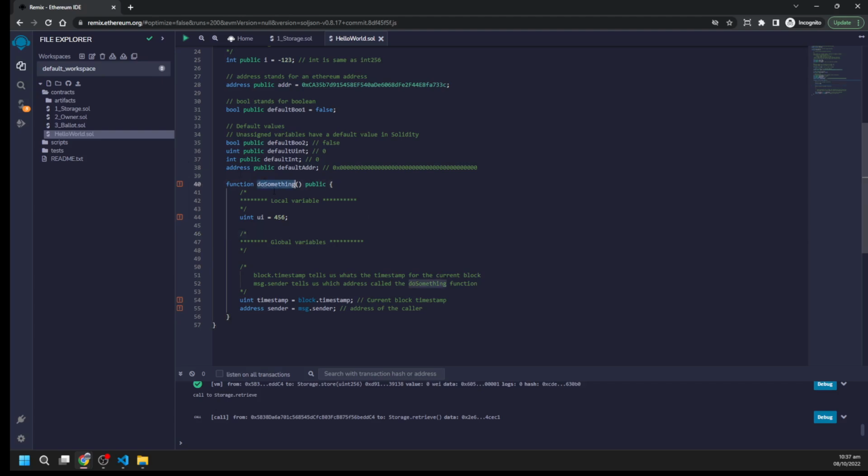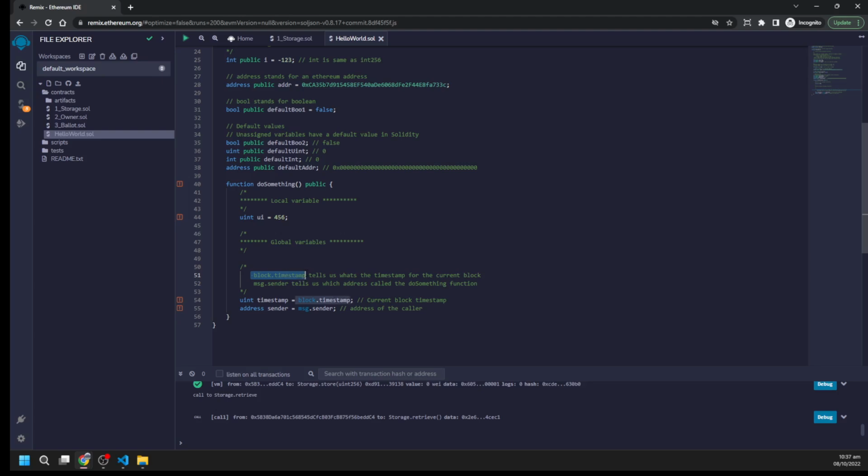Now let's see the local variable. This is a function with public scope. There is a local variable in it. It's inside the function, so that's why we call it a local variable. Okay, and now see the global variables.